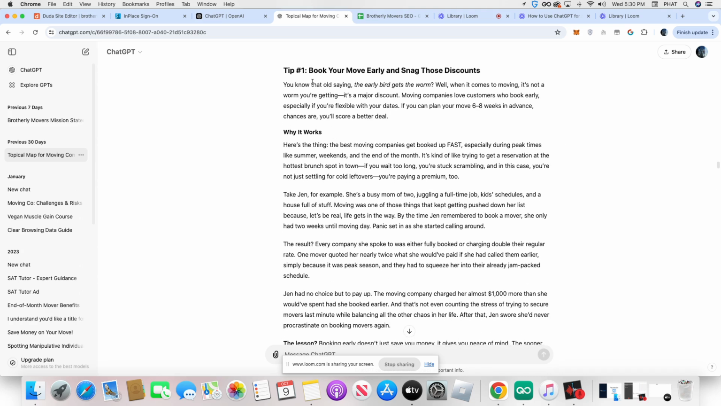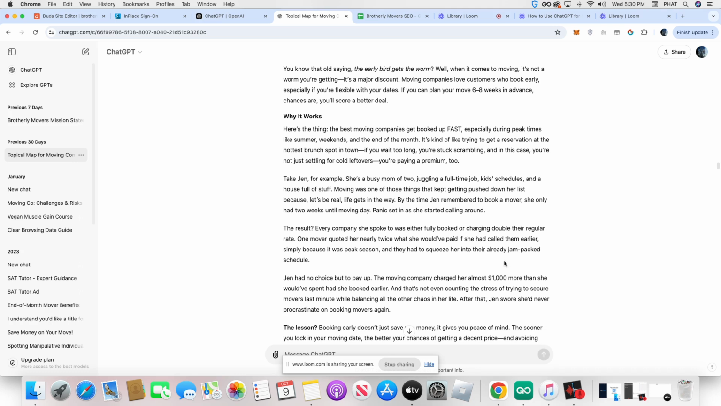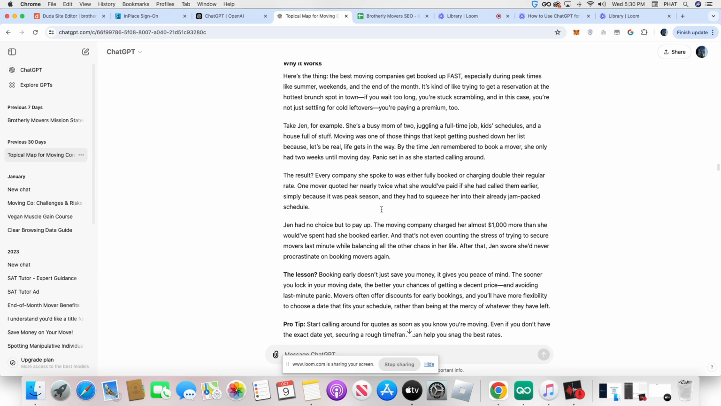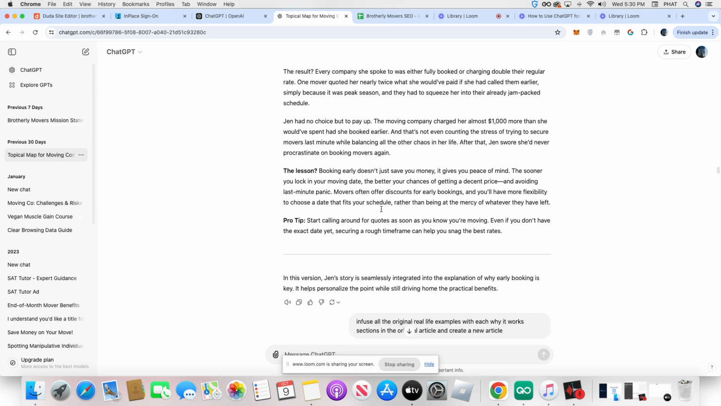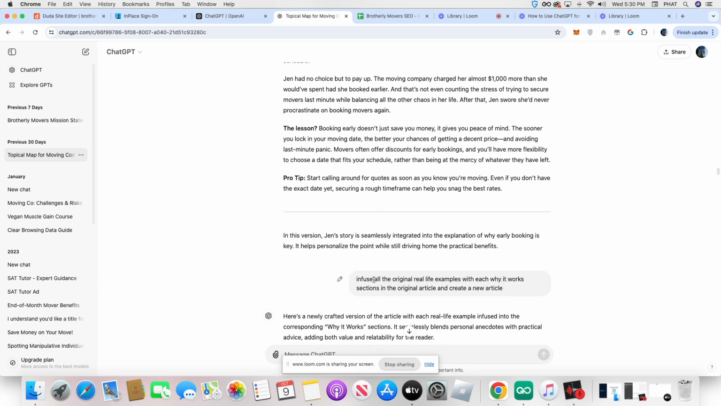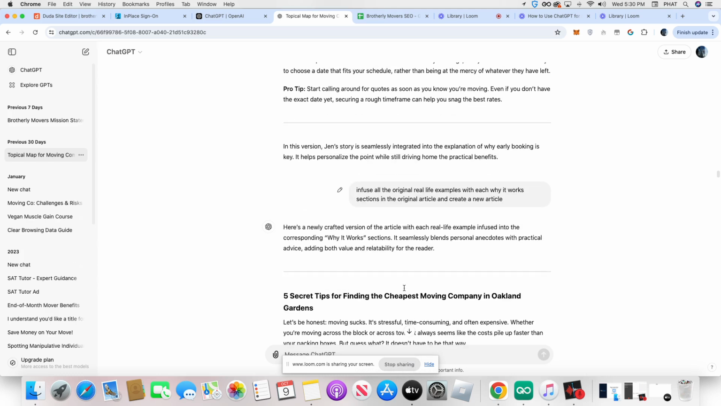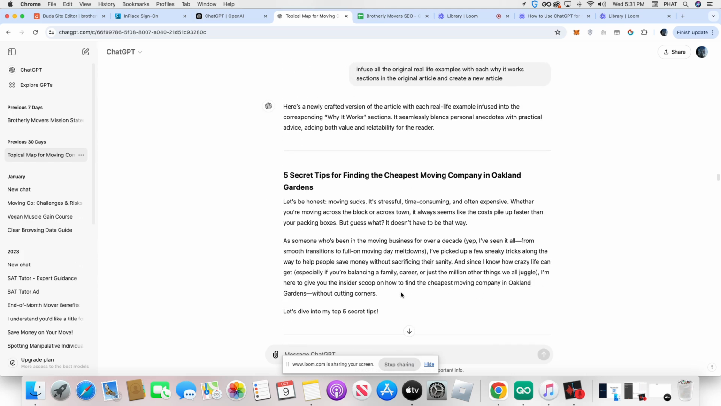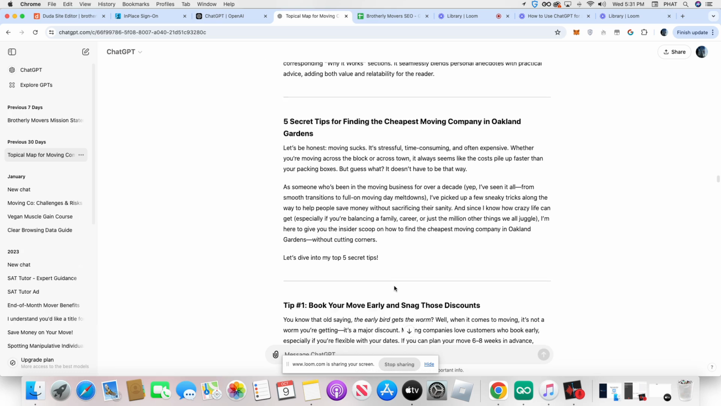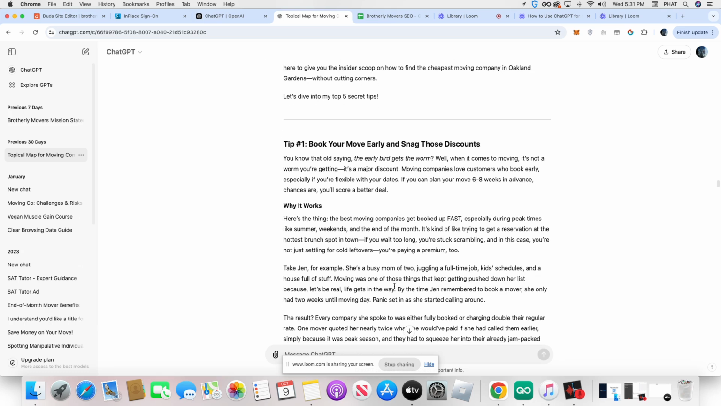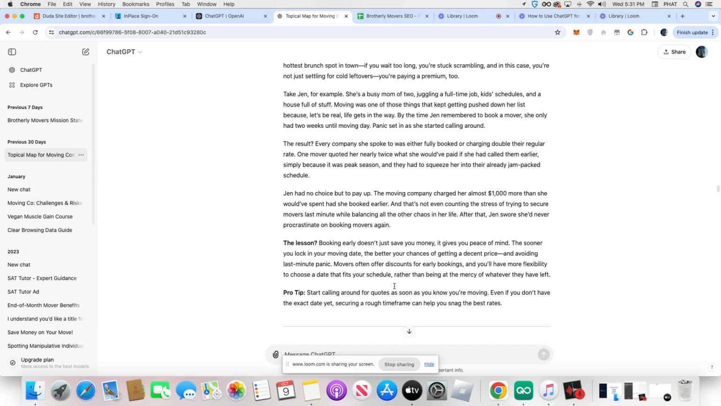Book like tip number one: book your move as early as possible and why it works. And then it's got that example that I asked it to go further into, and then infuse it into why it matters, why it works. Okay. And so this is awesome. And then I basically asked ChatGPT to infuse all the original real life examples with each why it works section in the original article and create a new article. So basically, I just asked it to repeat that whole process for all the tips. And so I was just really happy with the result.